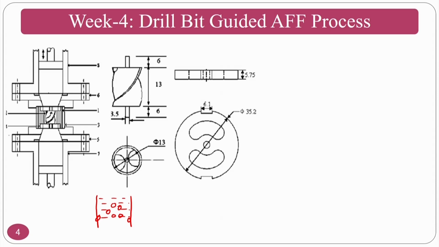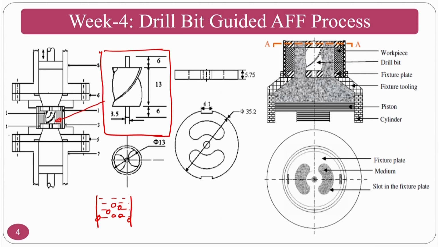So if I can put certain obstruction at the center, assume that I am going to put a drill bit, like this is the drill bit that I am going to place in the medium cylinder at the center. What will happen? Since it is a solid, this will occupy certain space and the active abrasive particles will be increased, because abrasive particles will flow outside this drill bit. Okay, you can see in this particular picture, this is the region where you can see here.